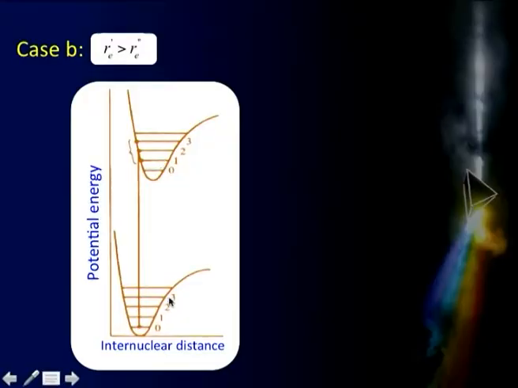Now, let us take the second case, case B, wherein Re prime is greater than Re double prime. That is, we have the two energy levels as follows. This is my double prime level, this is my prime level here. In this prime level, the equilibrium distance is more than that in the ground state. So, in this case, as per the Franck-Condon principle, as before, my transition will originate from the center, that is a maxima here. It will go up, and we find that it will land up somewhere here, say V equal to 2 level, and any transition which goes from somewhere here may land into 1 or 0, and from this side they will go to higher levels.